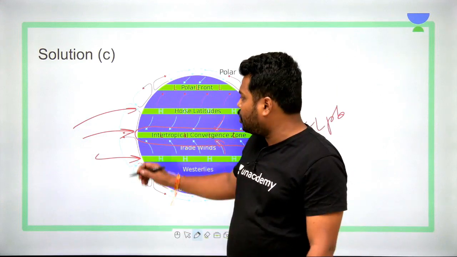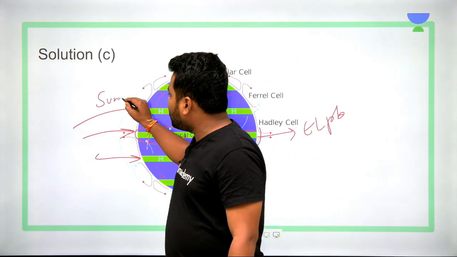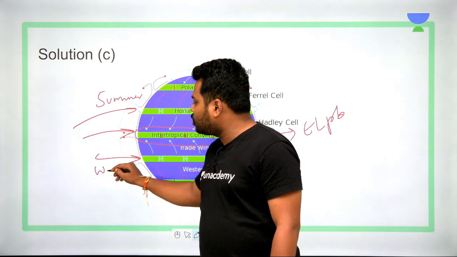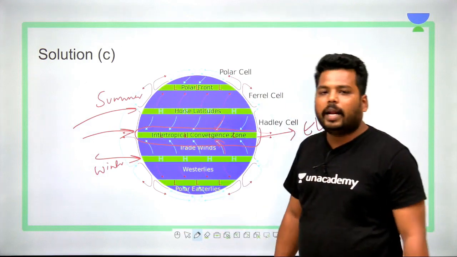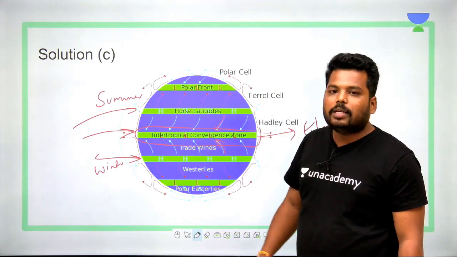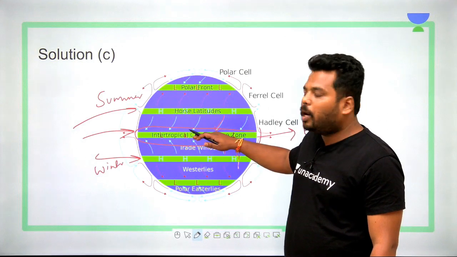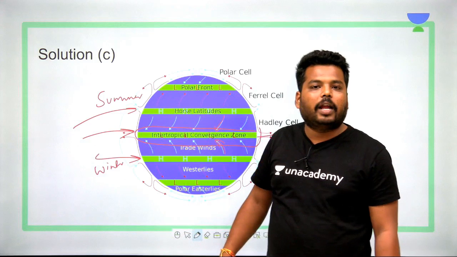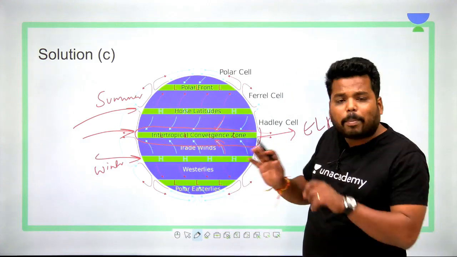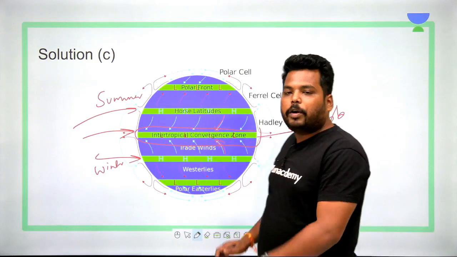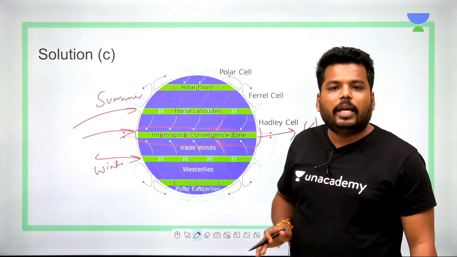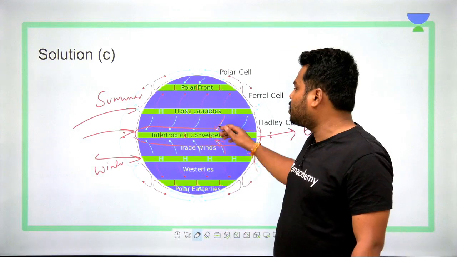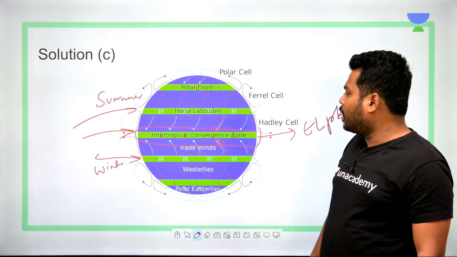During the summer solstice, the sun would be directly falling on the Tropic of Cancer. During the winter solstice, the sun rays would be falling directly on the Tropic of Capricorn. So during these seasons, the equatorial low pressure belt shifts northward and southward with the sun shifting towards the Tropic of Cancer and Capricorn, but for the maximum time of a year this belt is confined to the equatorial region. Hence, as it is converging between tropical locations, it is called the intertropical convergence zone.